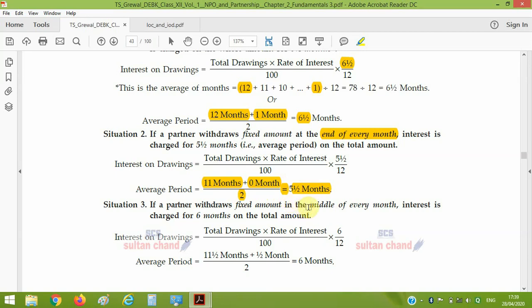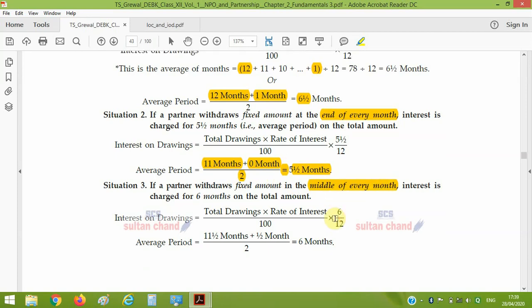If the partner is withdrawing in the middle of every month, suppose 15th April, 15th May, 15th June, 15th July onward. So from the first drawing, the time period will be 11.5 months, and the last drawing of the year will be on 15th March, and the time period left is half a month. So it will be 12 divided by 2, that is 6.